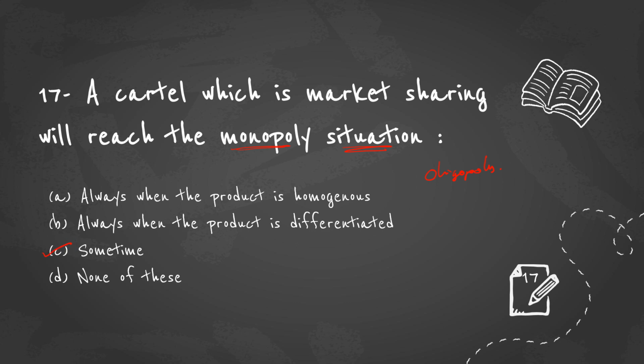So the answer for the question here is sometime. It is not always when the production is homogeneous or the product is differentiated. It is not the case for these two things, and it is not none of these, because sometimes they can achieve the monopoly situation. So the answer here is sometime.